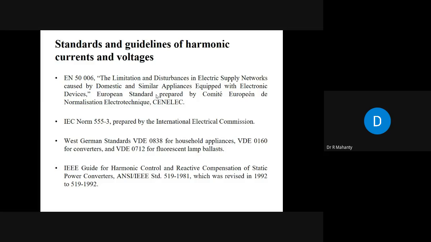You will be penalized for the harmonics generated at your premises because you are not only generating harmonics, you are also disturbing the voltage. Others are also connected through the common bus, the PCC, the point of common coupling. Therefore, you are generating harmonics, and because of that some other person connected to the system is affected, and their voltage is not sinusoidal.